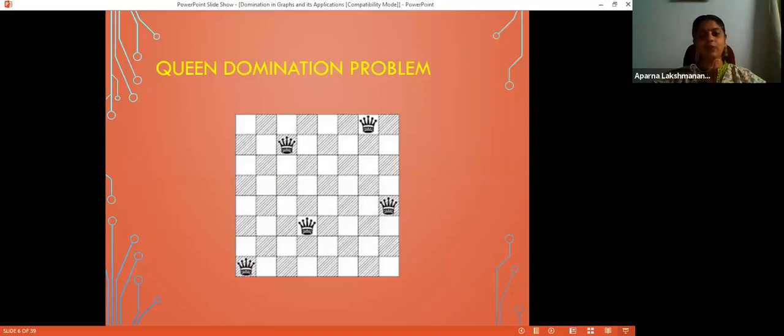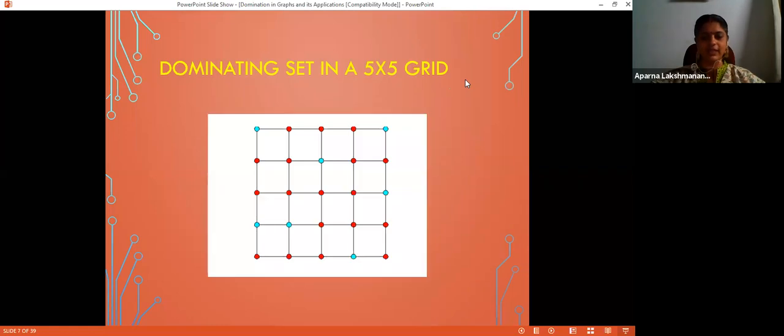Is this related to graph? Of course, yes. The vertex set will correspond to the boxes. You will have 1 vertex per box, and 2 vertices will be made adjacent if the coin under consideration, here the queen, can move from one box to another. Now, what you have to find is a dominating set in this board. And if you choose a minimum dominating set, then this problem can be done with the minimum number of queens. That's how it is related.